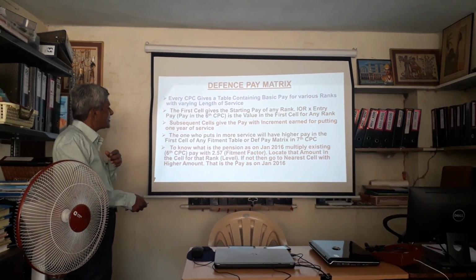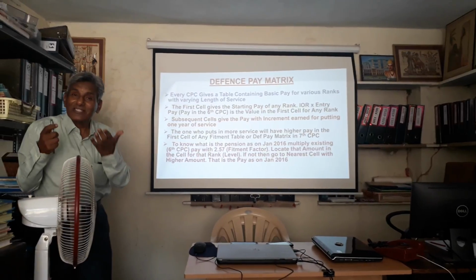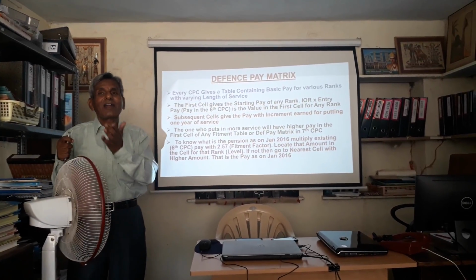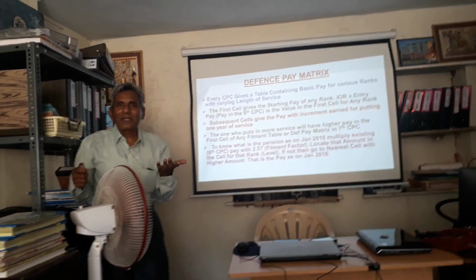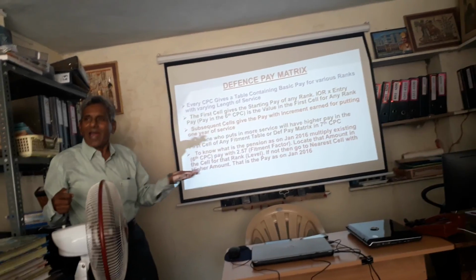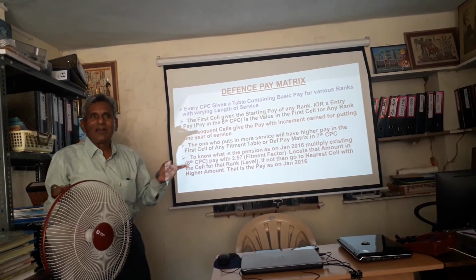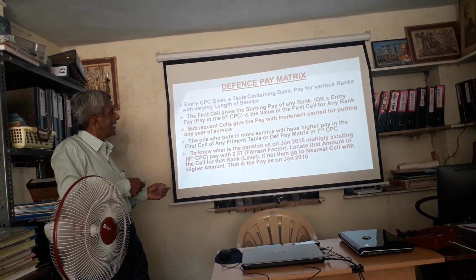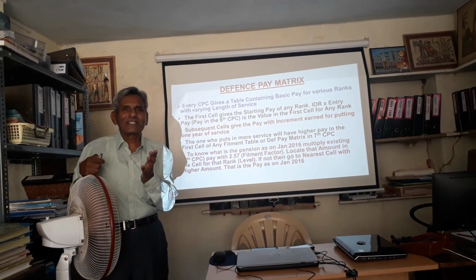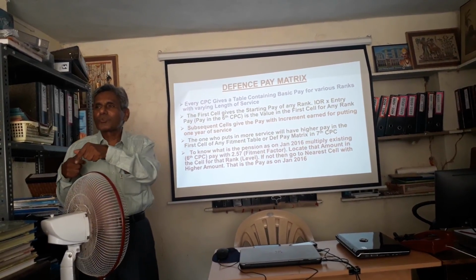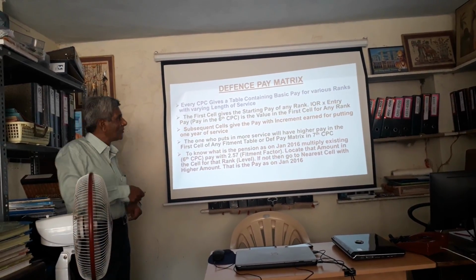You know what is the pension as on January 2016 for those pensioners who retire on or after January 2016. उसका pension क्या होगा? उसका pension is nothing but your difference pay, add MSP for your particular rank, divided by 2 is equal to pension. Why we are indirectly connected to the defense pay matrix is that the pensions of pre-2016 pensioners will be equalized with those who are retiring in 2018. That's why we must be interested in this defense pay matrix.